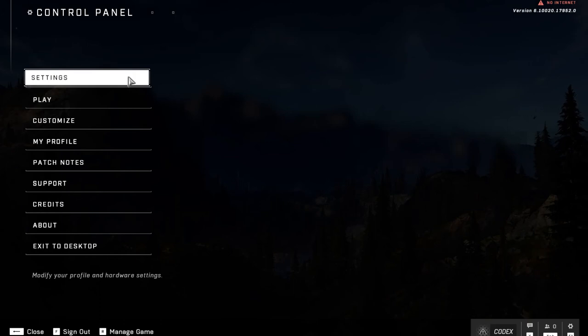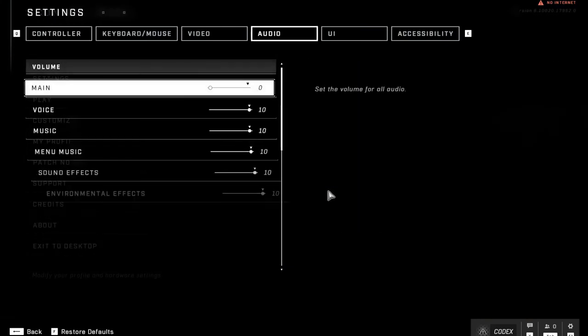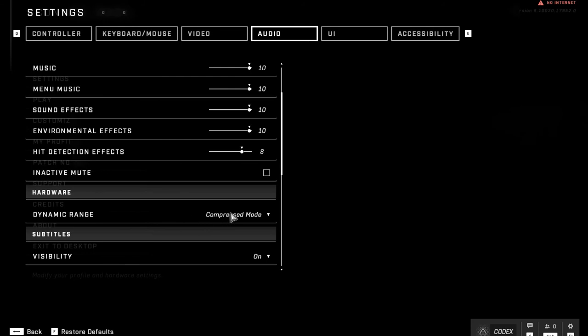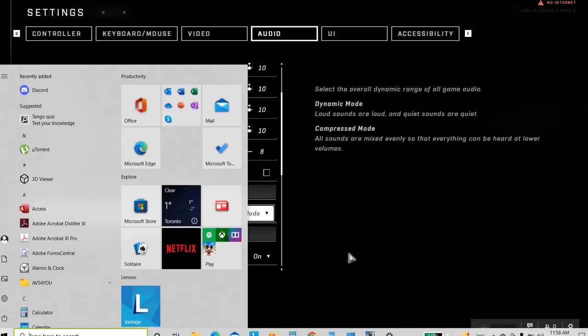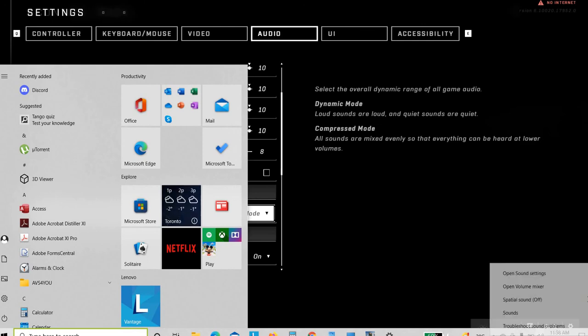The first thing you need to do is go to the settings, go to audio, and on the hardware, select it as compress mode. Click on the Windows button, go to your speakers, right click on it, open sound settings,